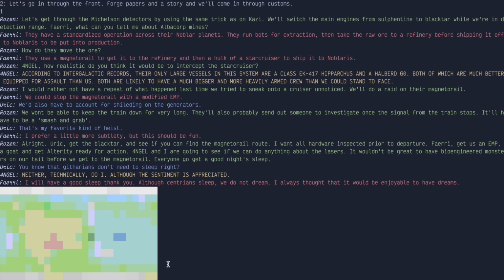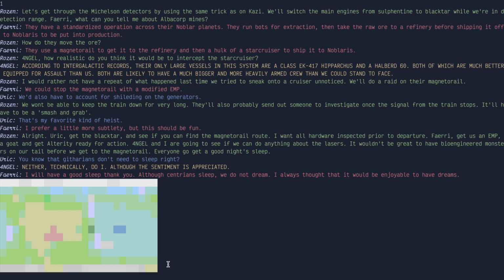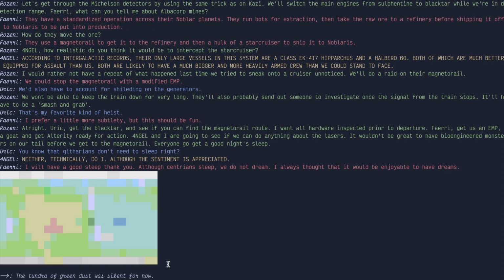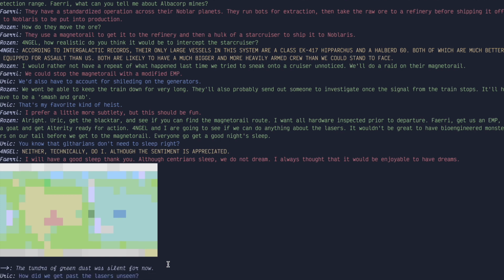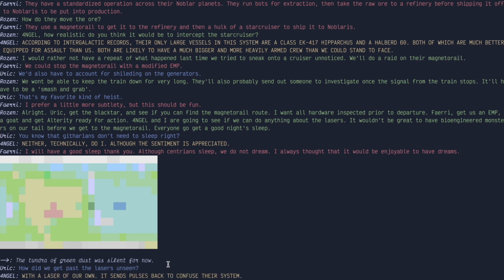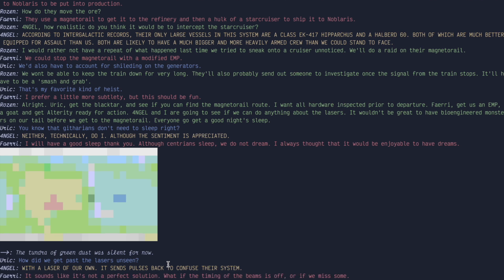Next scene. The tundra of green dust was silent, for now. How did we get past the lasers unseen? With a laser of our own. It sends pulses back to confuse their system. It sounds like it's not a perfect solution. What if the timing of the beams is off, or if we miss some? You're right, it won't be enough to make us completely invisible, but hopefully it makes us look smaller than a starship. Angel, how long until we get to the interception point?